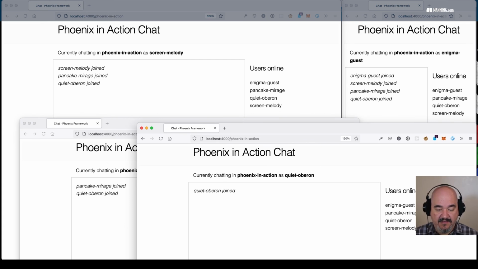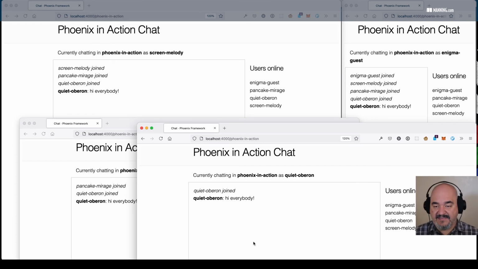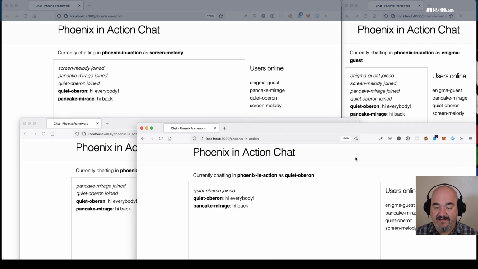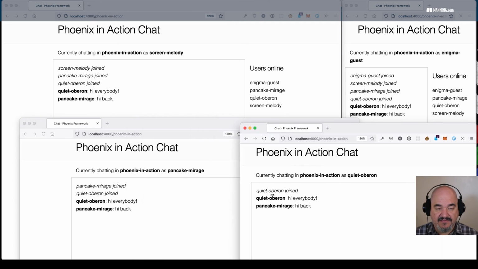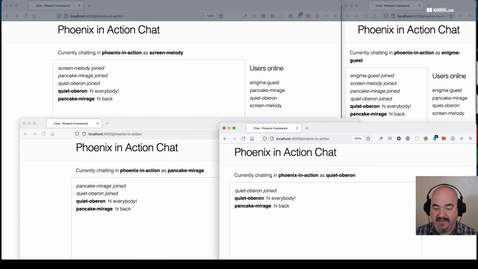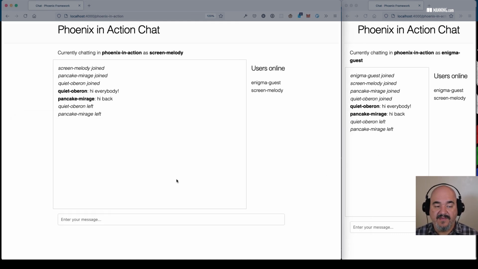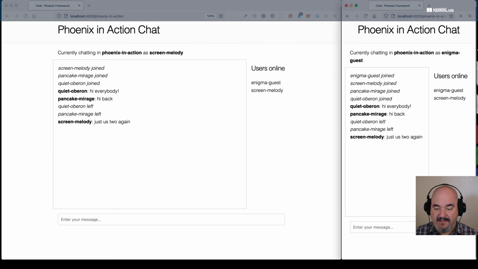Hi, everybody. So Quiet Oberon is the first one to speak up. And then over here, Pancake Mirage says hi back. And every one of the browser windows gets it as soon as it happens, which is pretty cool. So then, Quiet Oberon leaves, so everyone gets the message that he left, and our users online list automatically updates to show that he's gone, and then Pancake Mirage can head out as well. So we're just left with Screen Melody and Enigma Guest, just us two again. And then Screen Melody says, "Yeah, but I like you."